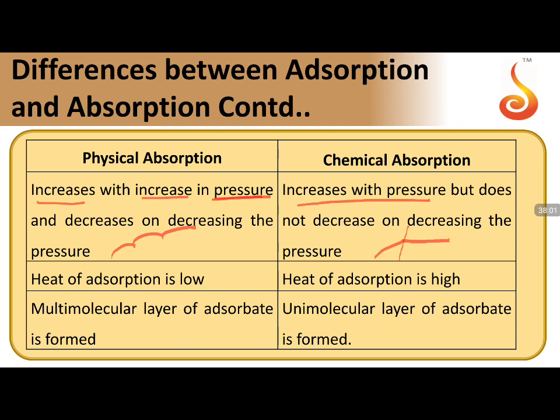Heat of adsorption is low, 40 to 80 maximum it will be, for physical adsorption. Heat of adsorption is high, 80 to 240, for chemical adsorption. The negative enthalpy will be there, a negative value of enthalpy. It is always exothermic. Adsorption is always exothermic. 80 to 240 will be chemical adsorption. 20 to 40 or 20 to 60, around that will be physical adsorption.